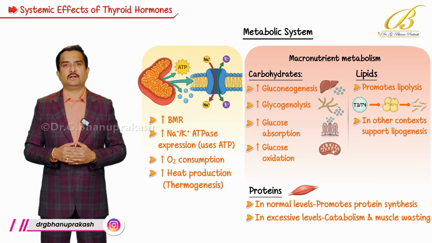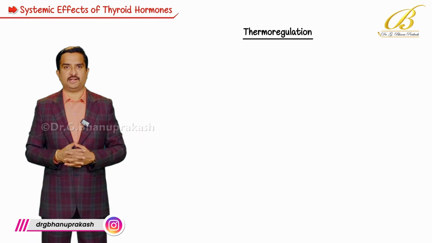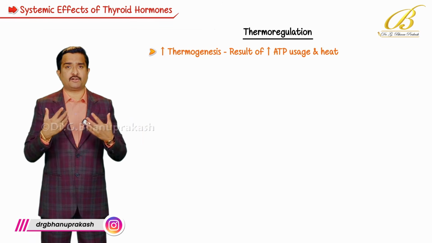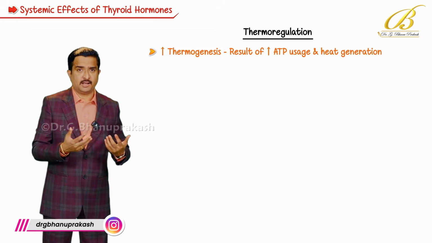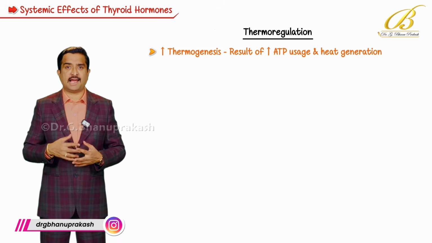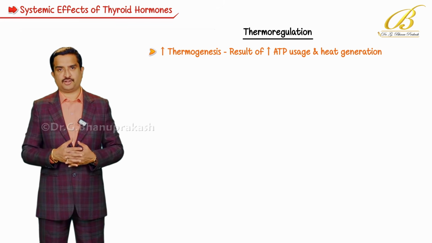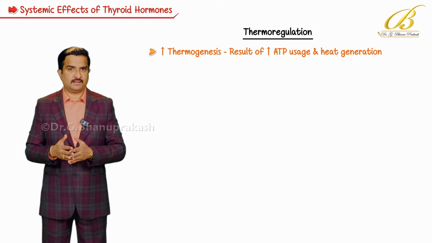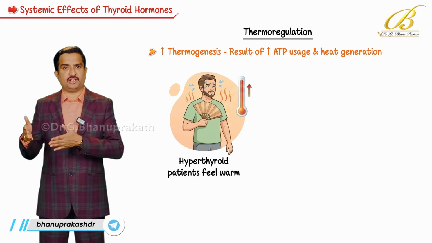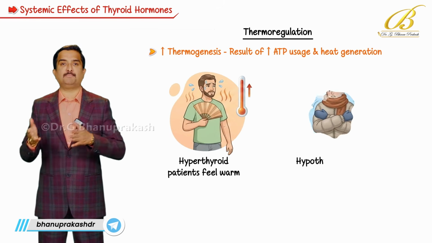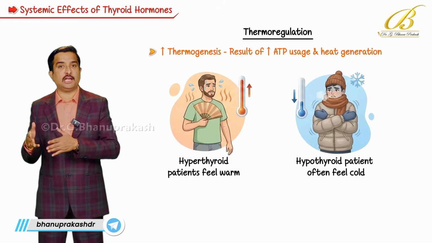And finally, we talk about thermoregulation. As I already mentioned, because of the increase in the basal metabolic rate, it increases thermogenesis as a result of increased ATP usage and heat generation. That is the reason hyperthyroid individuals feel warm and hypothyroid patients often feel cold.